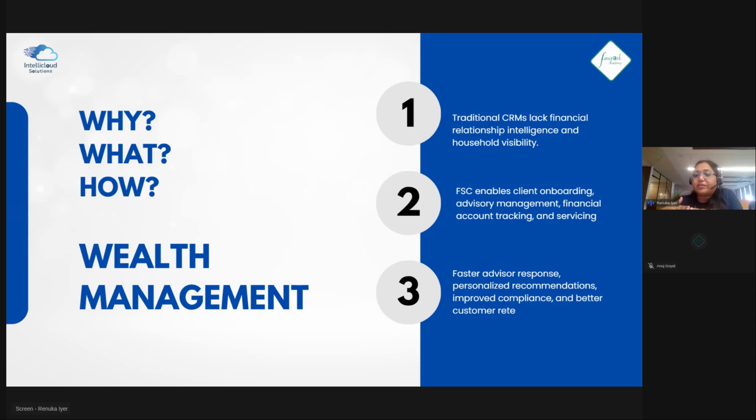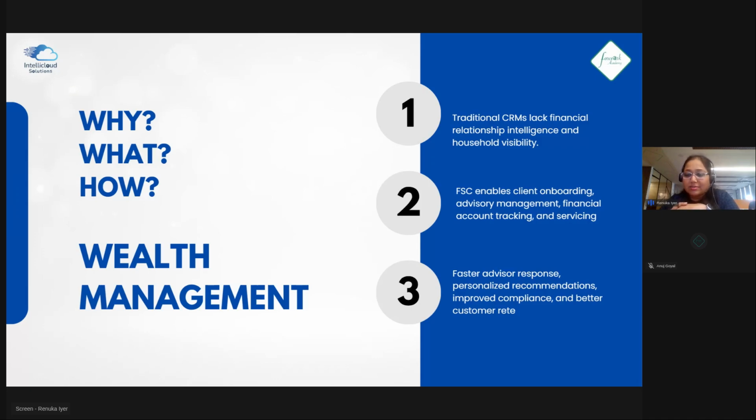That's where our Financial Services Cloud has come in. The financial relationship management that traditional CRMs lack is handled very well as part of wealth management. Now, for handling the accounts, the liabilities, investments, and all those details, we first need to enroll or onboard the person onto a system. Right now, Salesforce is the onboarding system, just like we have at banks as well.